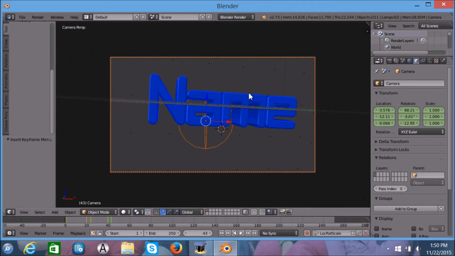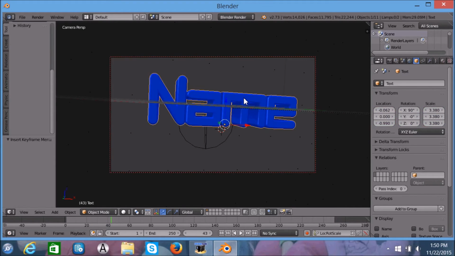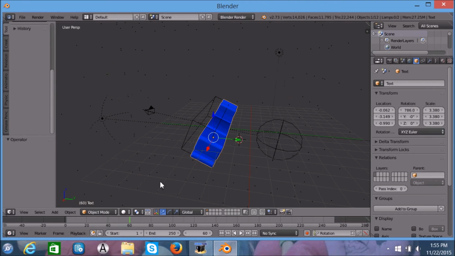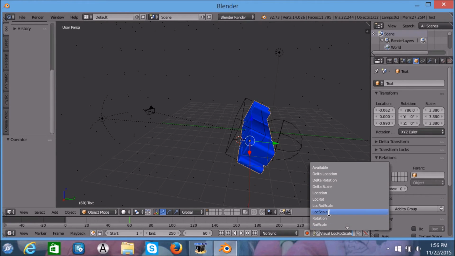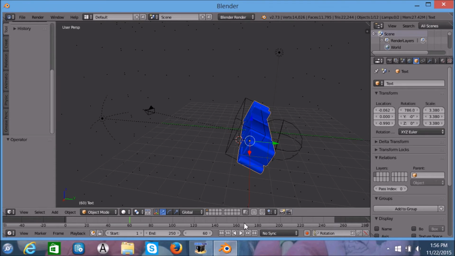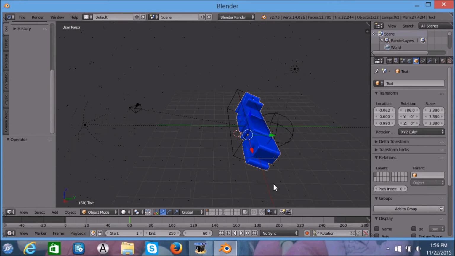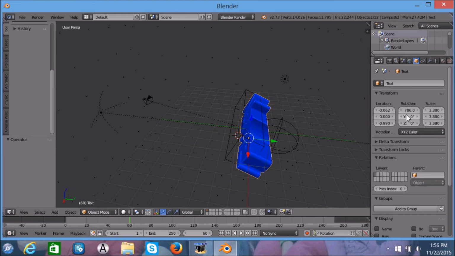Once you do that, you're gonna select the text and you're gonna make it move. Okay guys, now that you have your camera movement, you're gonna select rotation and then you're gonna use this. Okay, so you're gonna turn it like that, then hit I.